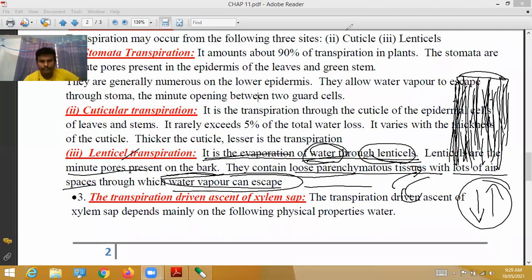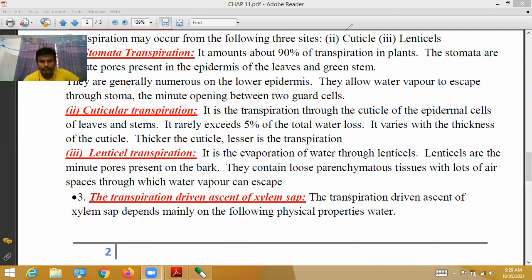Next one, the transpiration driven ascent of xylem sap.